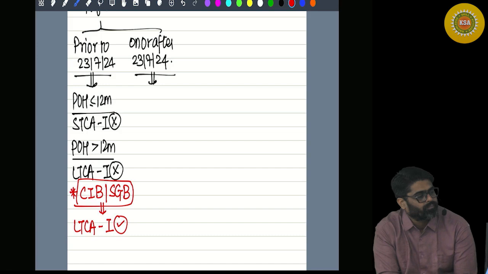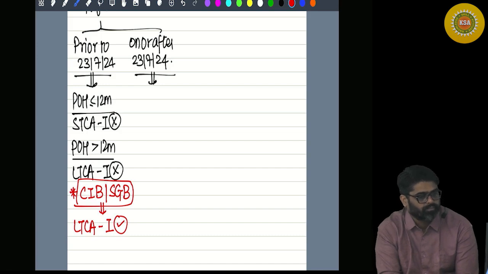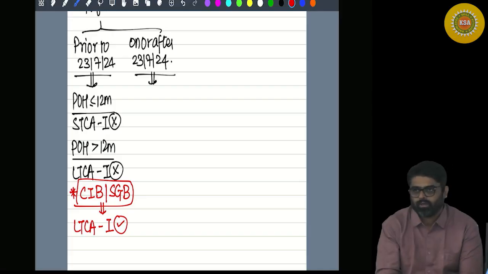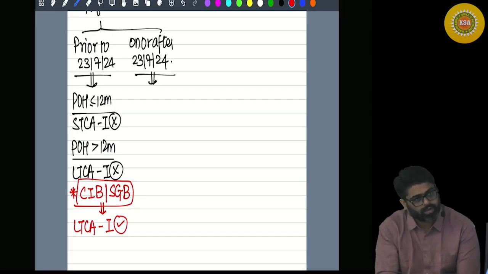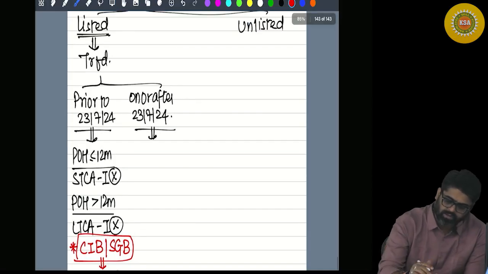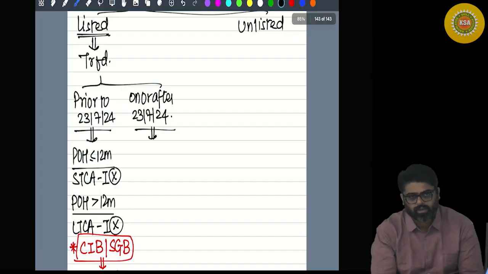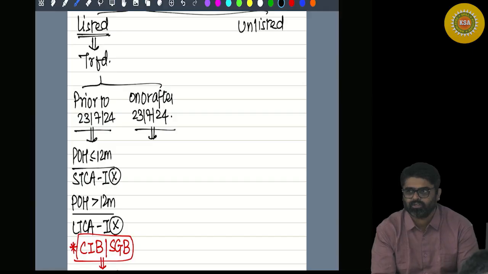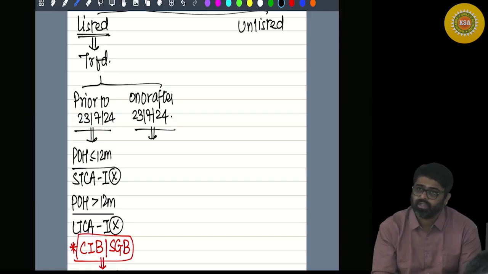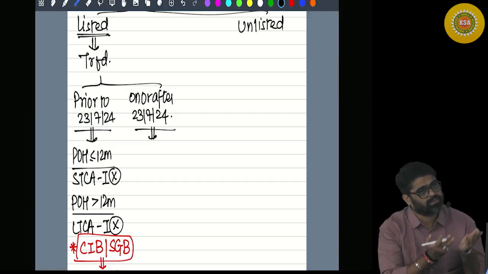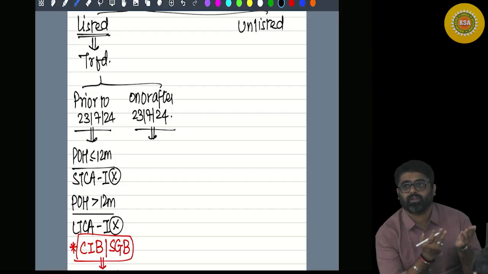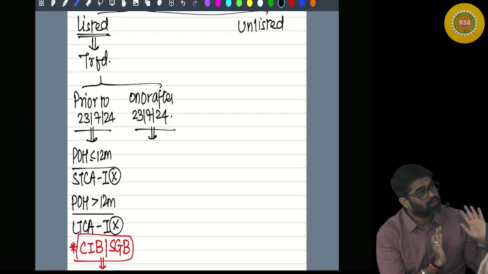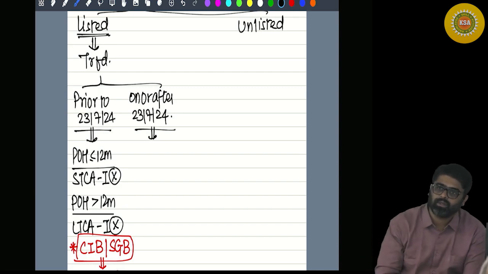Yes or no? So this is the situation prior to 23rd July. Now, on or after 23rd July, has the period of holding for listed securities changed, or is it remaining the same? Same. Earlier also, for listed securities, listed bonds, listed debentures, listed shares, you used to check 12 months. Now also you are going to check 12 months.